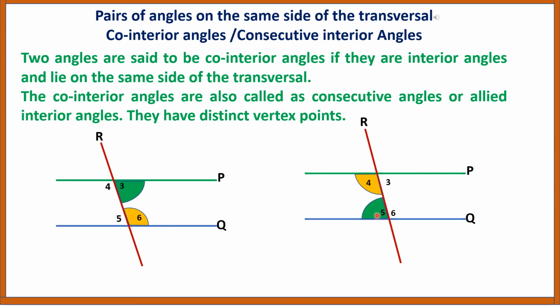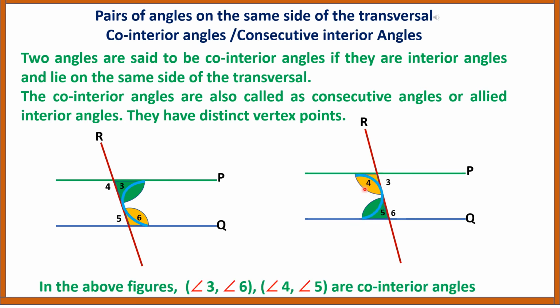If I draw like this, we can see a C-like shape. Inside the C shape, we can see a pair of co-interior angles, isn't it? And here also a flipped C shape can be seen. Inside the shape, there is another pair of co-interior angles.